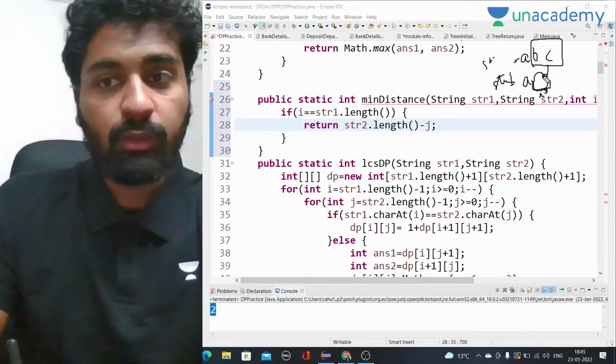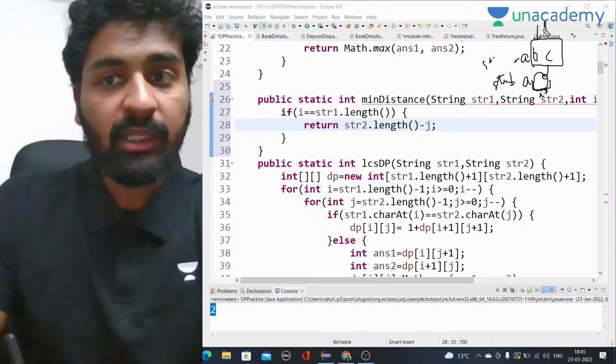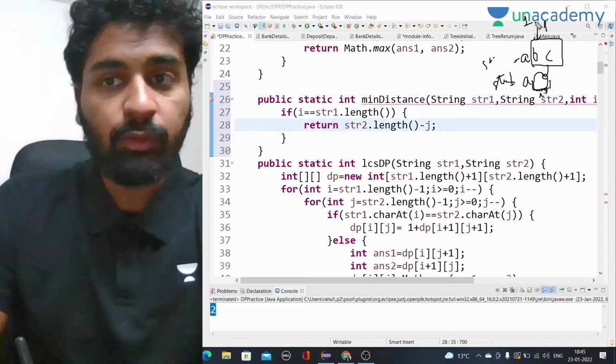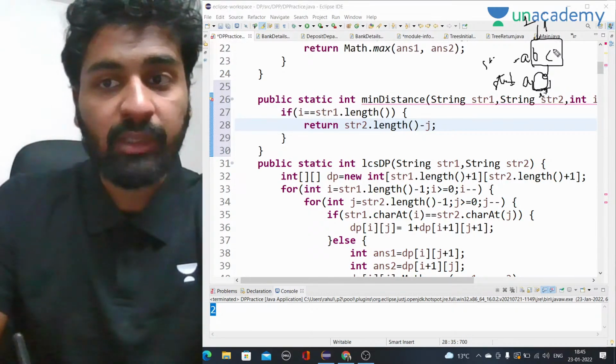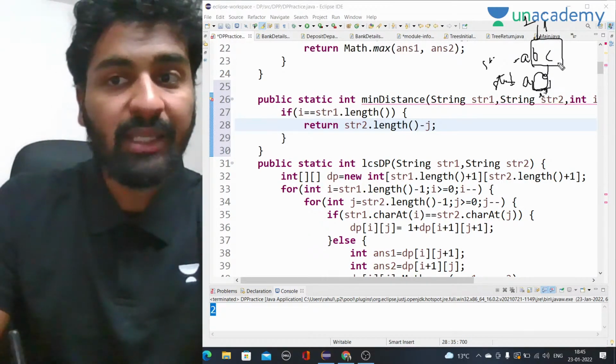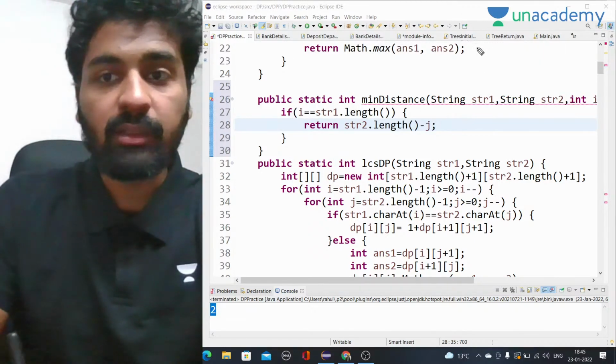that means it is equal to str1.length. So if it is equal to this, we have to return wherever the J is. J would have been 0, 1, it would have been 1. So we have to return the length of this string, 3 minus 1, that will be 2. We have to return BC, that means the length of BC, whatever is left.